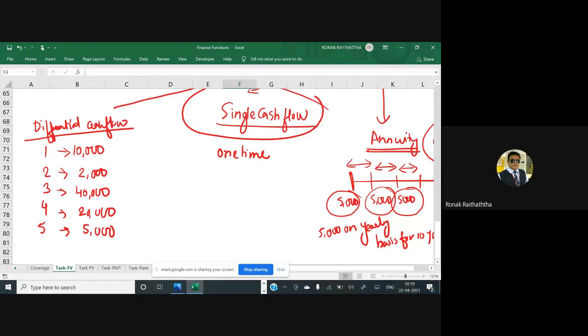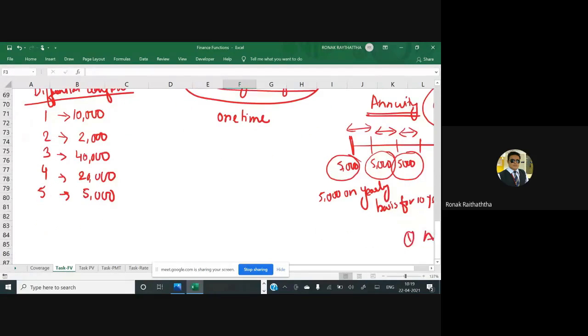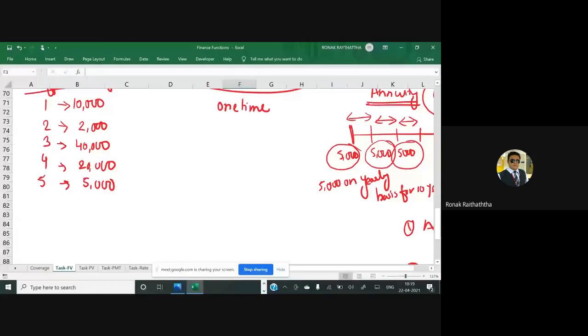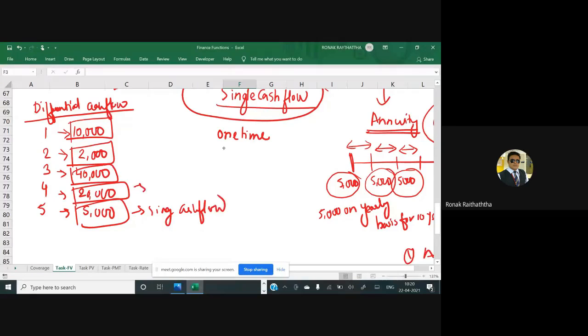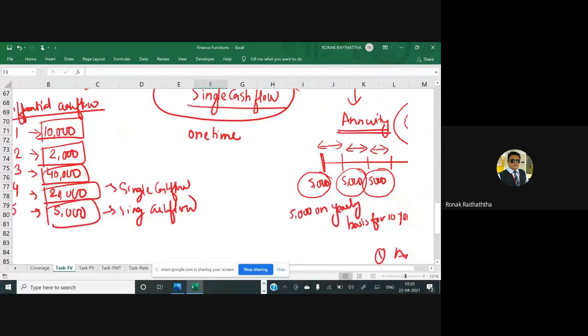So here there would be a table prepared by you, and the table will solve for the future values by taking each one of these transactions as a single cash flow. Each one of them will be taken as a single cash flow, and we'll find the total of it. We'll come to that table. You will understand how to prepare it. Do not worry, let's just have the structural understanding right now. I hope you have got it.